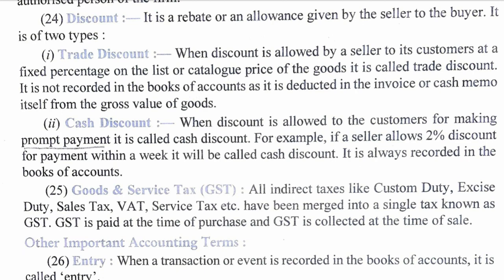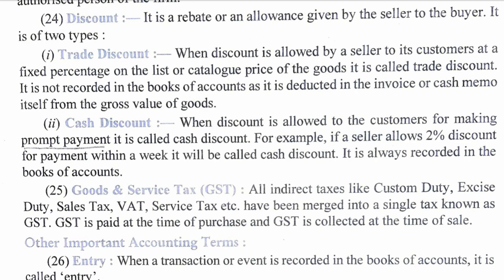Trade discount, where discount is allowed by a seller to its customers at a fixed percentage on the list or catalog price of the goods. It is called trade discount. It is not recorded in the books of accounts as it is deducted in the invoice or cash memo itself from the gross value of goods. So trade discount is the discount provided on the MRP.